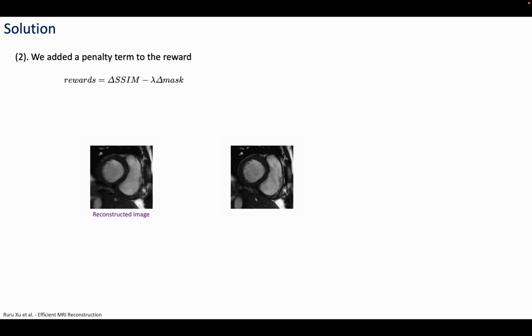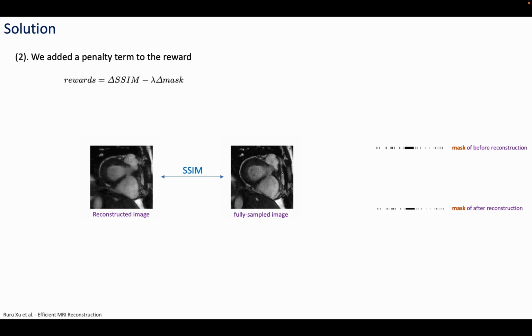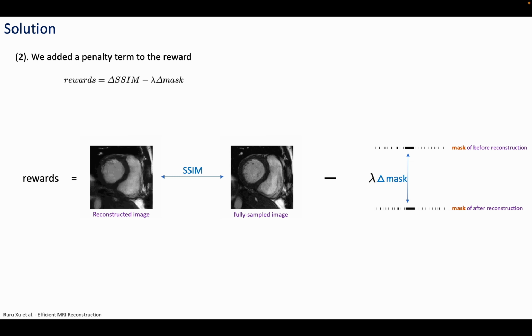We added a penalty term to the reward. It consists of two parts. We calculate the SSIM error of the reconstructed image and the fully sampled image, and at the same time, we calculate the error of the mask before and after reconstruction. Lambda is a hyperparameter to balance the penalty of new acquisitions with the reward of increased image quality. Lambda can be tuned to choose between image quality and acquisition time automatically.